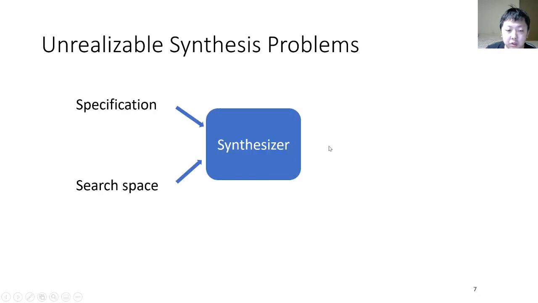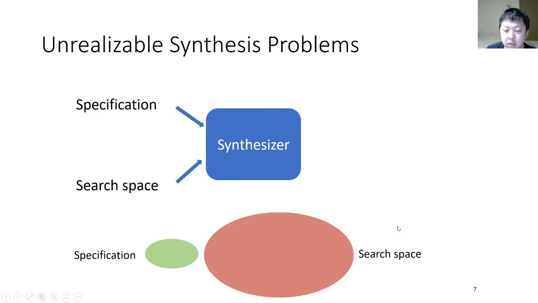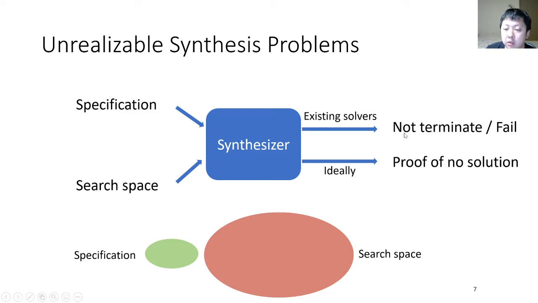Now we know what synthesis problems are. Next, I will tell you what it means for a SyGuS problem to be unrealizable. Let's consider synthesis problems in which the search space and the specification are in conflict, so there will be no solutions for these problems. Ideally, we hope the solver will tell us why there is no solution. However, existing solvers will just time out or fail to solve such problems when there are an infinite number of candidate solutions. The reason why proving unrealizability is challenging is that instead of finding an arbitrary solution, we need to prove that all candidate solutions, an infinite number of programs, cannot satisfy the specification.